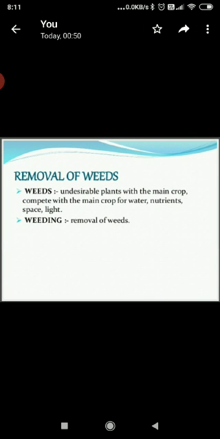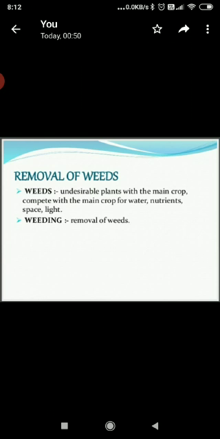So what are weeds? Weeds are the unwanted plants that grow along with the cultivated crop in a field. So what are the harmful effects of weeds? The growth of weeds in a crop field is harmful because they consume a great amount of nutrients, water, sunlight and space, which is for crop plants.